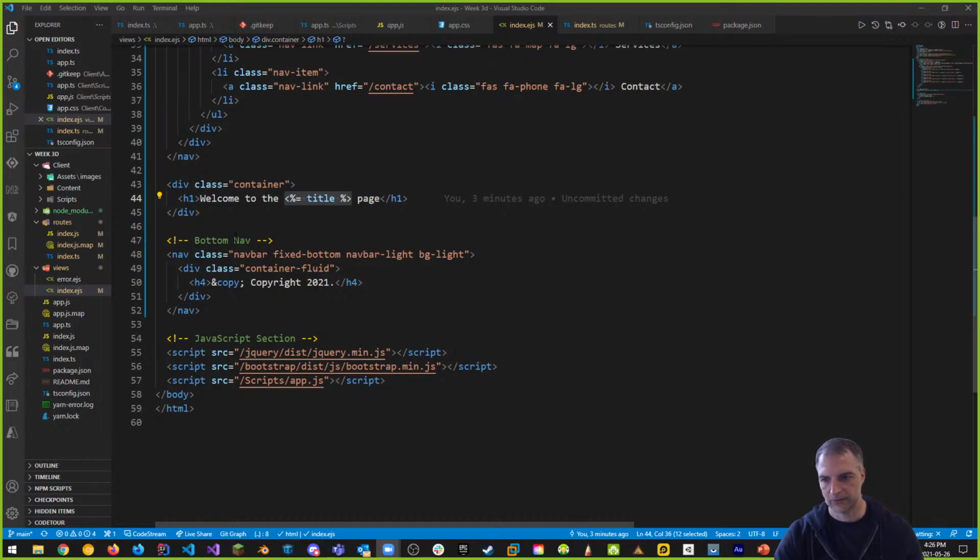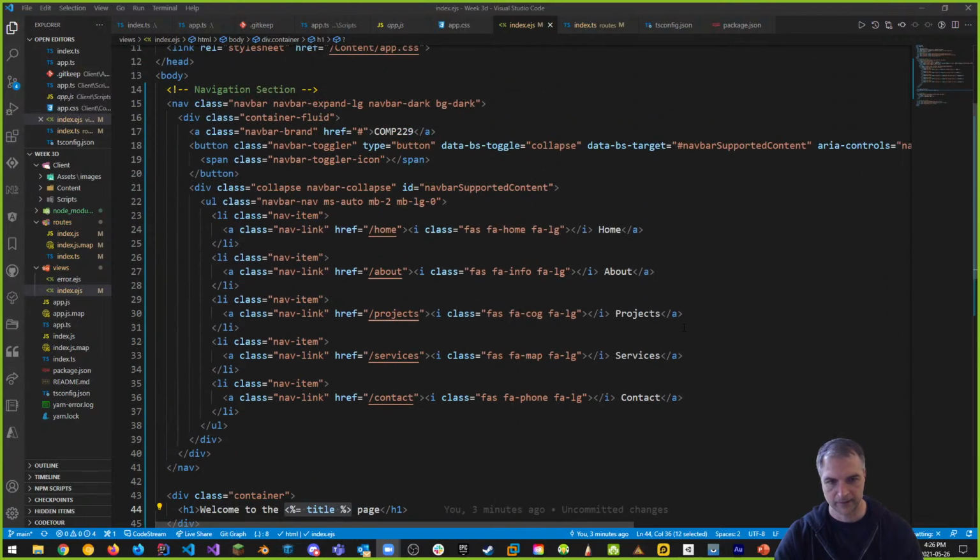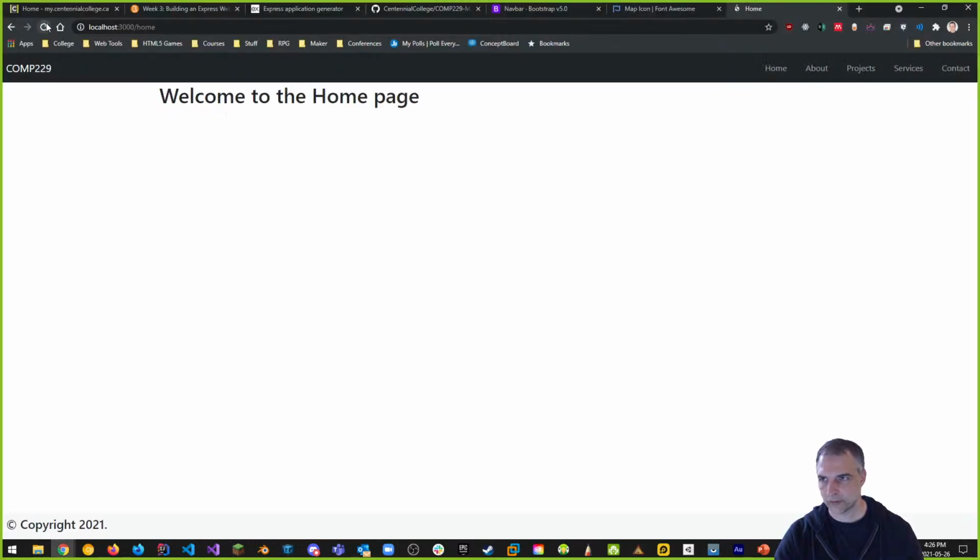Anyways, so that is it injects in here, and that's how it creates the page. Hopefully you get that piece. And luckily, we're also recording everything. So what this does is it does all the routing by clicking on any one of these links. It actually does the routing for us. Let's try this out and see if it works. Going back to here, let's refresh the page. Now it says welcome to the home page, so we know automatically it's starting to work. And if I click about, projects, services, or contact, it changes the context of what we have here.